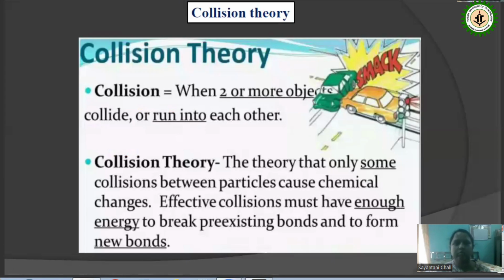Collision requires at least two molecules, and when they move randomly to and fro, then there is a collision between them. Every reaction requires some minimum amount of energy, called the threshold energy, to reach from reactant to the product side. The molecule acquires that minimum amount of energy, which we often term activation energy, through the collision. So collision theory tells that some collisions between the particles cause chemical changes, and effective collisions must have enough energy to break pre-existing bonds and to form some new bonds.